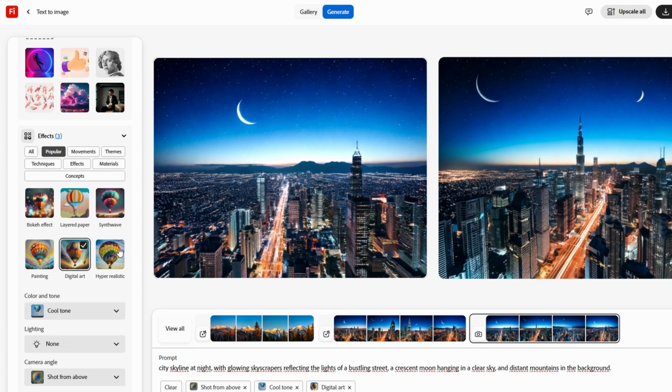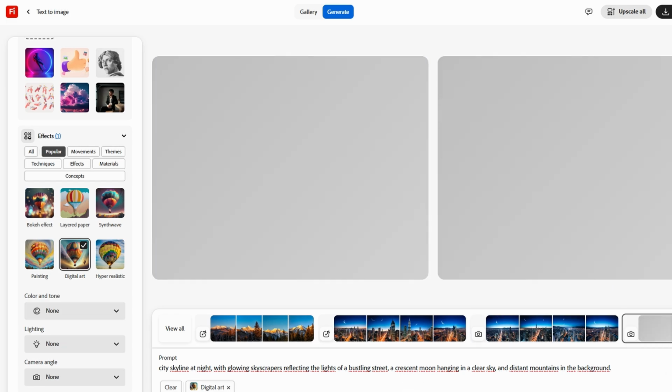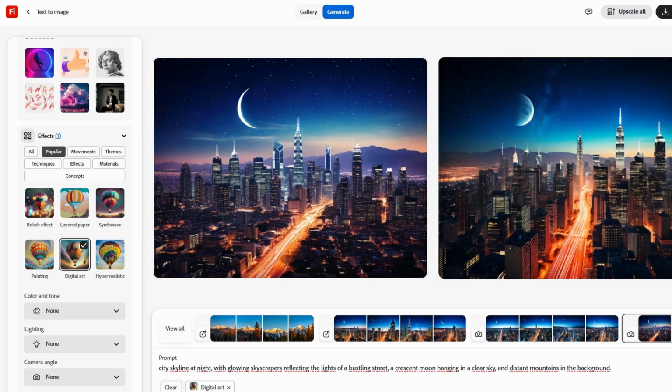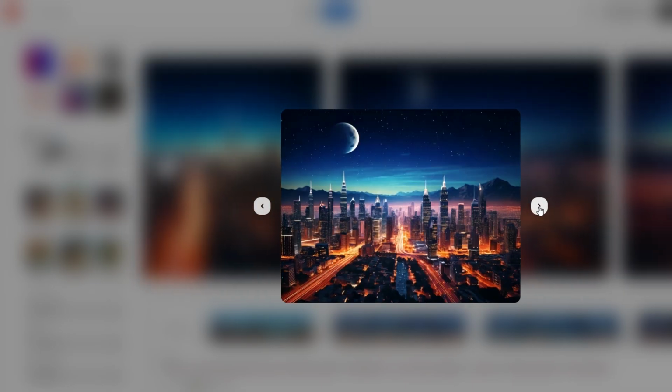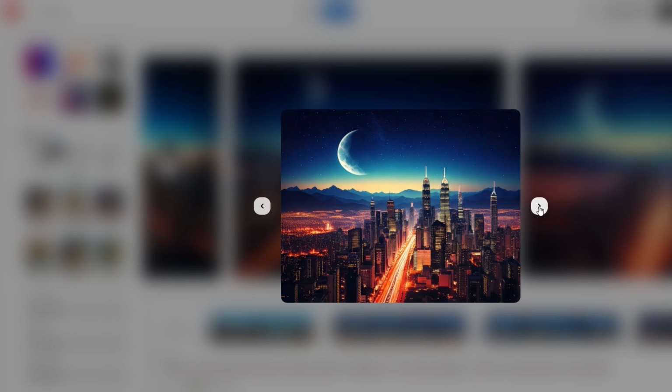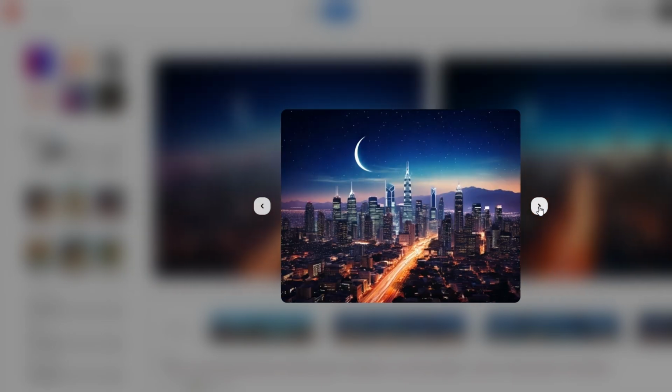You can also refine the details of the image in other Adobe tools. For example, if you generate a fantastic landscape but want to adjust some colors or refine certain elements, you can take that image into Photoshop or Illustrator and fine-tune it there. The integration between Firefly and other Adobe products makes this process seamless, and it's great for people who are already comfortable using Adobe's creative software.